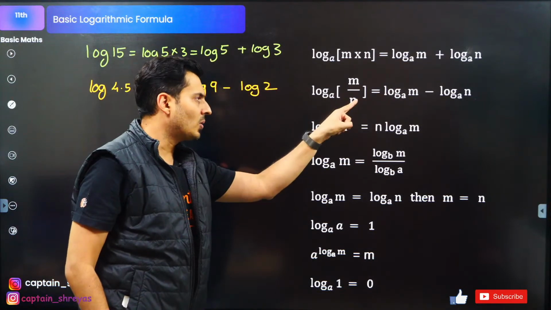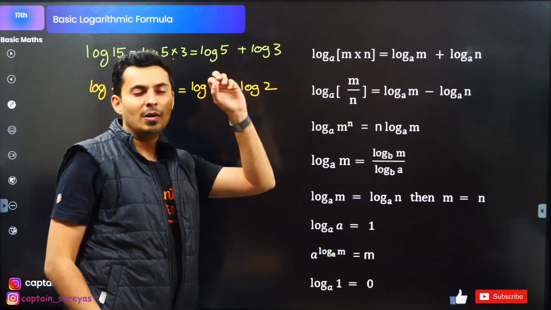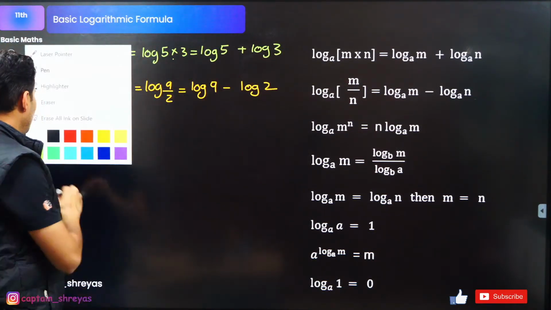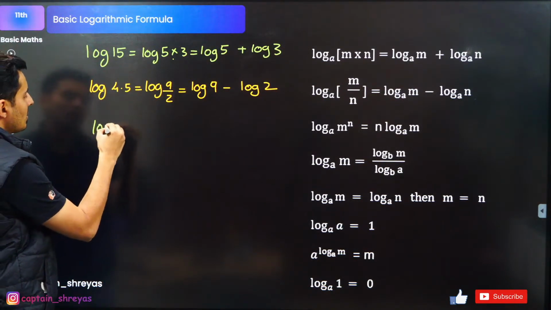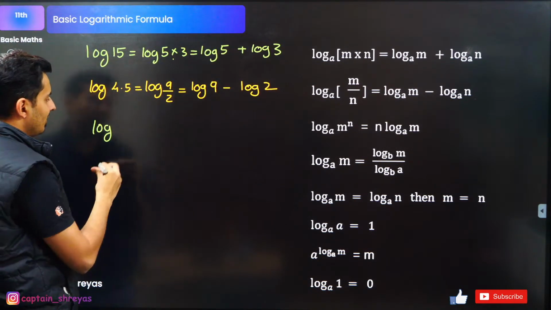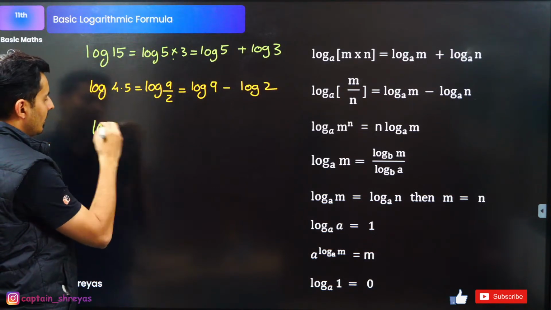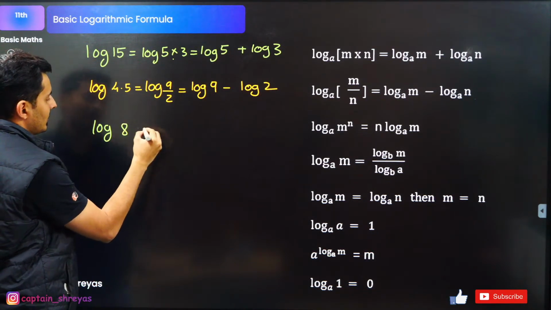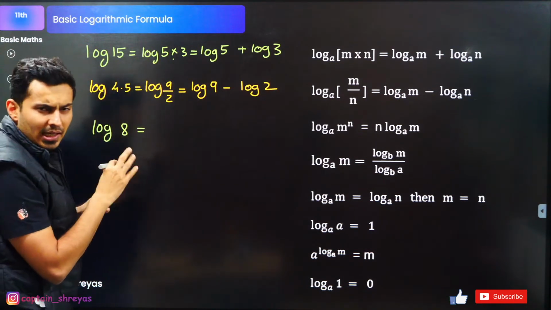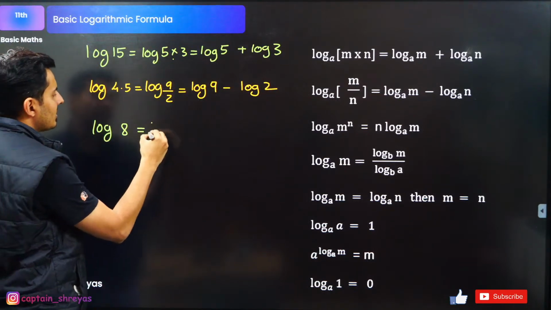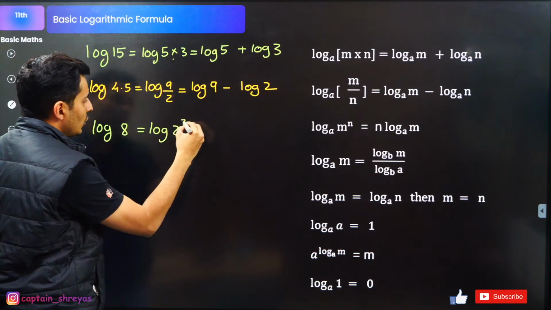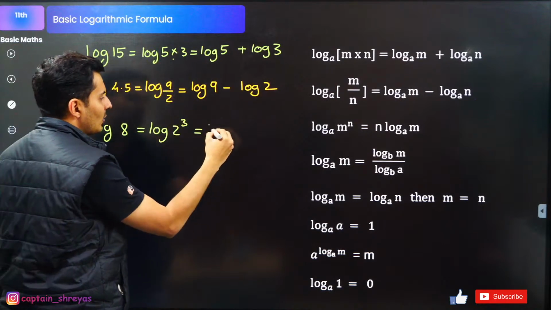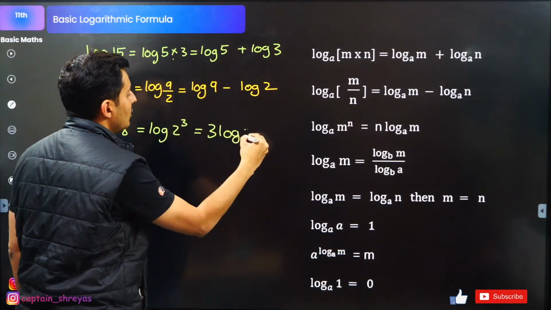Log of m raised to n becomes n times log of that number. Let me explain that. Imagine log of 8 to the base 10, or e, whatever. 8 is nothing but 2 cubed. So whenever there is a power, bring it outside. It will become 3 times log of 2.